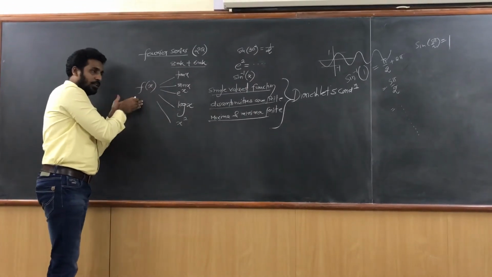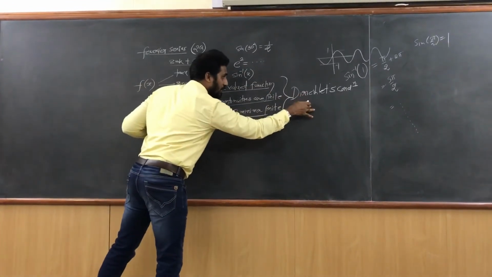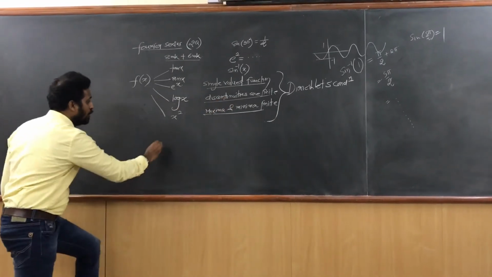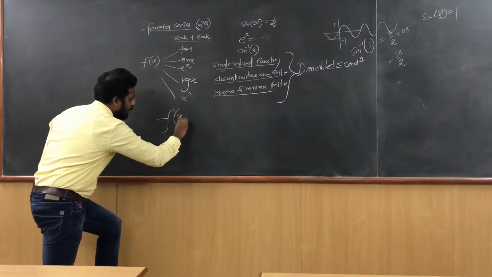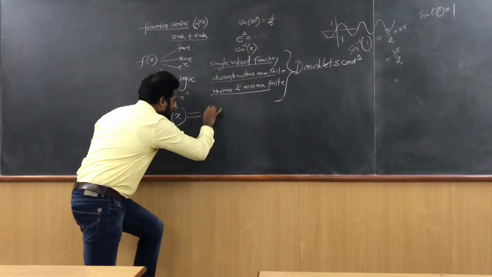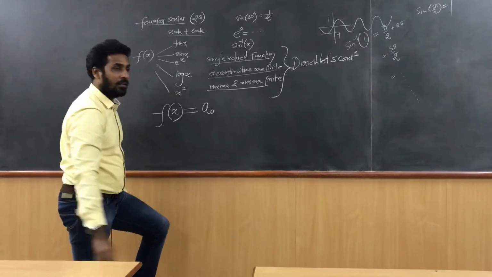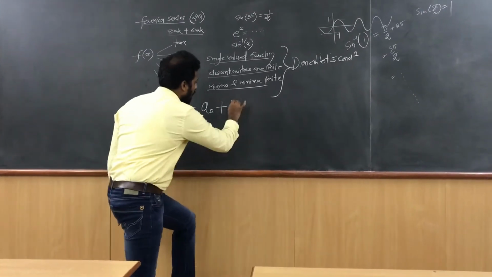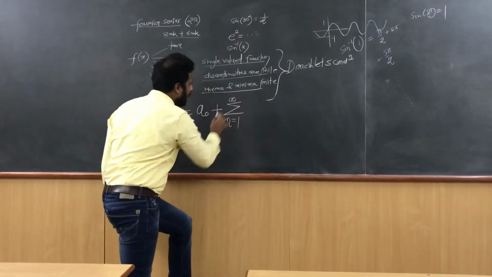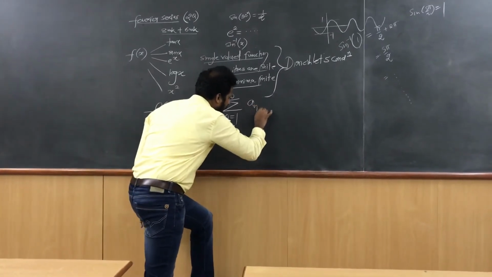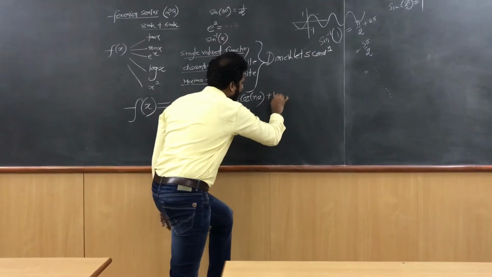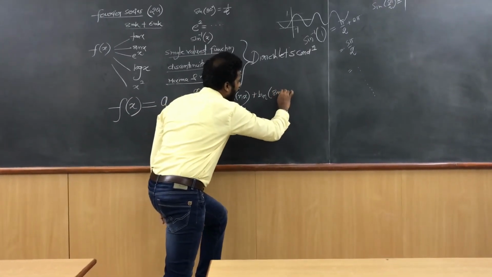He said such a function which obeys the Dirichlet's conditions can be expressed in the form of a series which looks like this: f of x is equal to a0 plus summation of n equal to 1 to infinity of an cos nx plus bn sin nx.